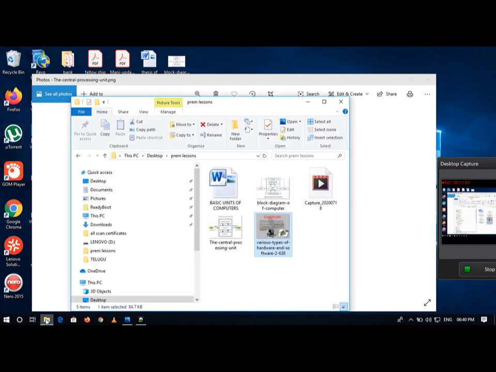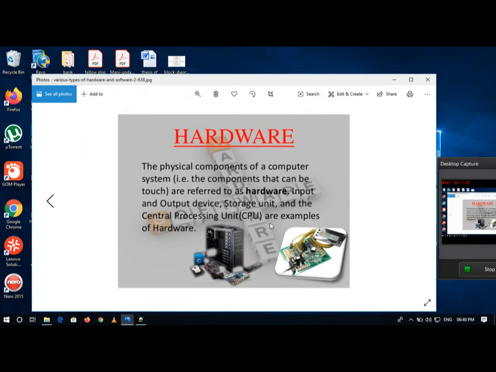Hardware. What is hardware? The physical components of a computer system are referred to as hardware. In other words, hardware is a physical component.